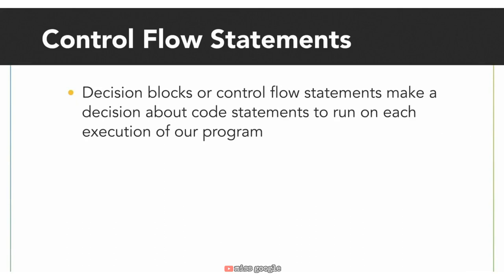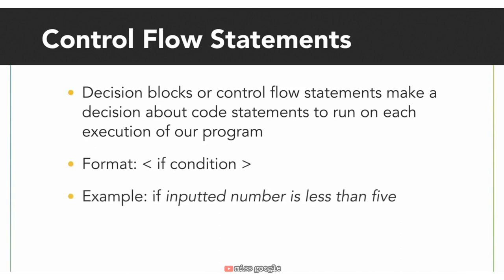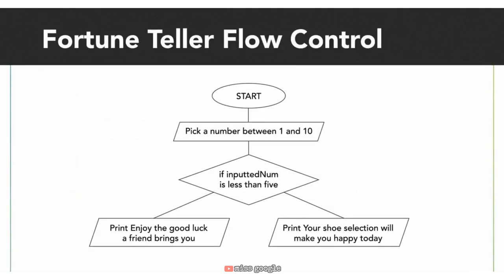In our case, the decision block is asking the question if, with the condition, inputted num less than 5. Depending on whether the condition is true or false, meaning if inputted num is less than 5 or not, a given code statement is run. Of course, right now, this is just a diagram.